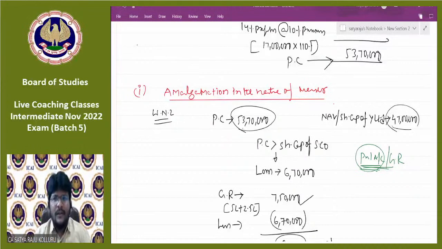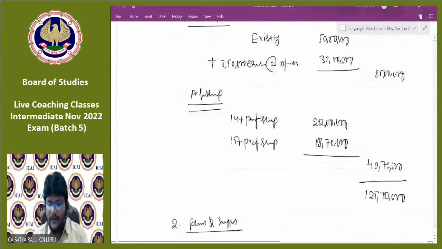Restricted reserve means there are two types of reserves possible here. One is free reserves. Another one is restricted reserve. What is the meaning of free reserves? Those reserves and surplus which are freely available for distribution of dividend without any further restriction. If certain restrictions are there as per the Companies Act, or any other specific act, or any accounting standard, whatever the case may be, then such a reserve is a restricted reserve. That's it, guys. Hope you understand that point as well.